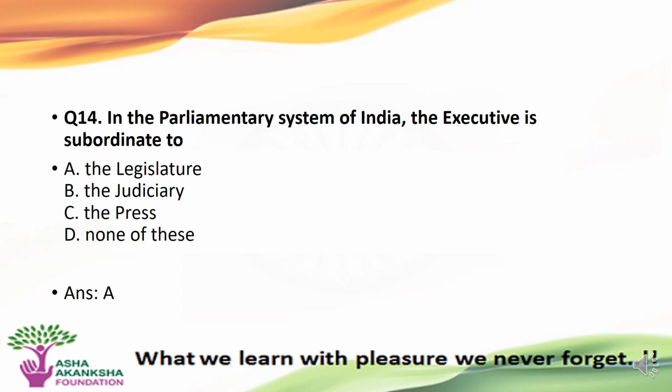The next question is: in the parliamentary system of India, the executive is subordinate to which of the following? Options are A. The legislature, B. The judiciary, C. The press, or D. None of the above. The correct answer to this question is A. The legislature.